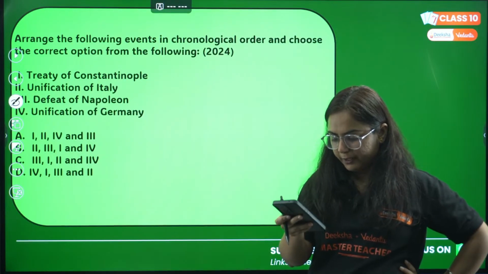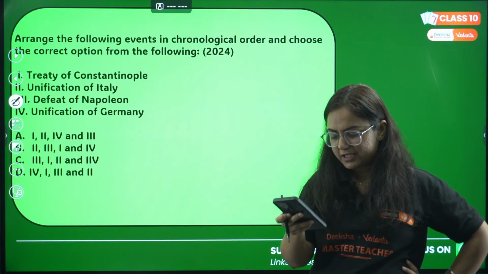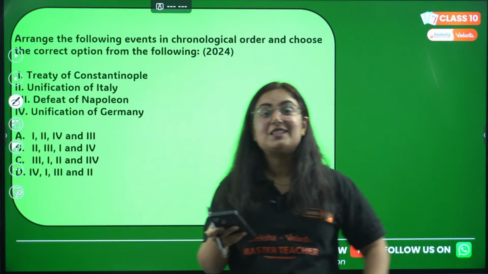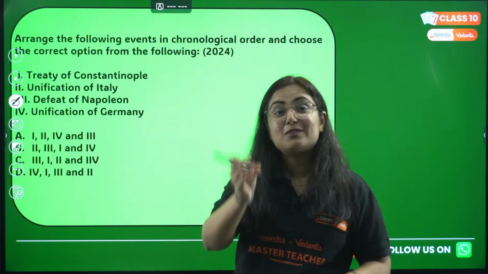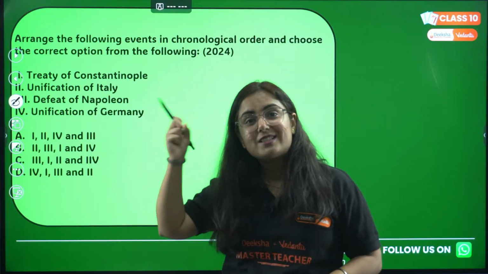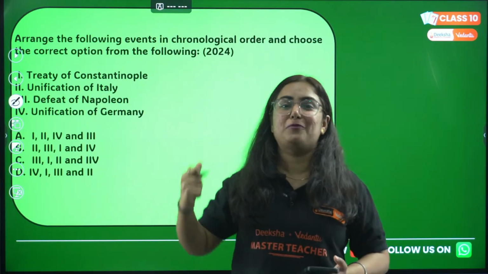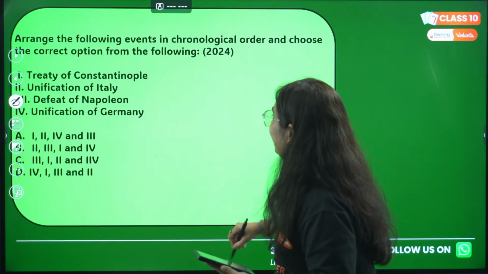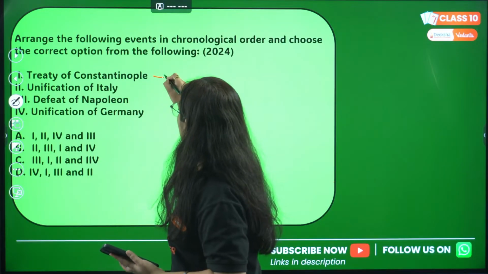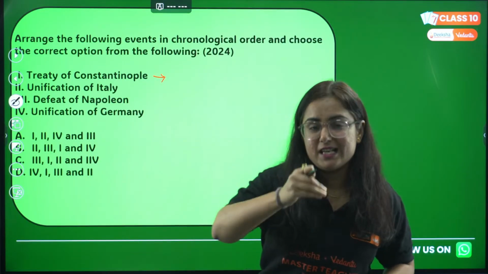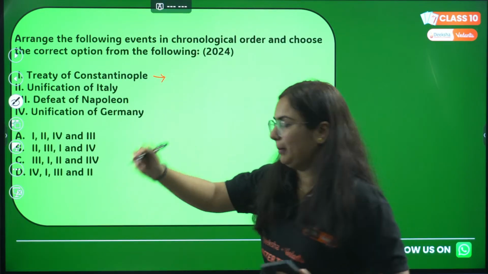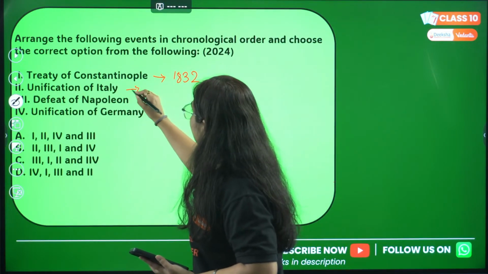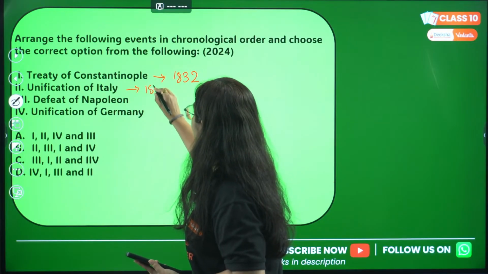Every time, everything happened after Napoleonic defeat. So it's so easy. Okay, this is a smart step, right? This is a very smart step that our chapter started with the defeat of Napoleon. If we see the sequence after that, very correct. So, see, Treaty of Constantinople, that means the year in which the Greek region became independent, again, it's 1832. Recently, we saw the unification of Italy, right?